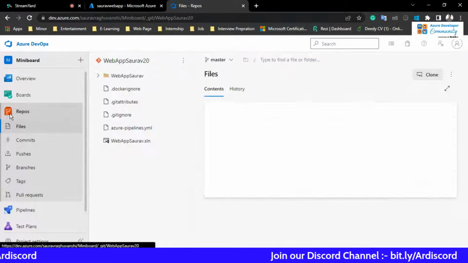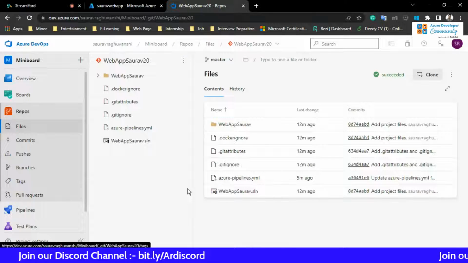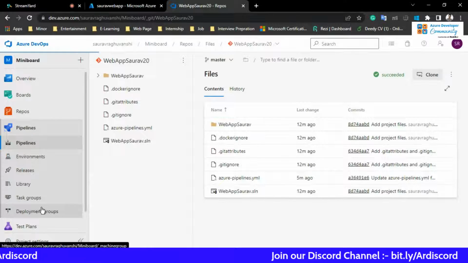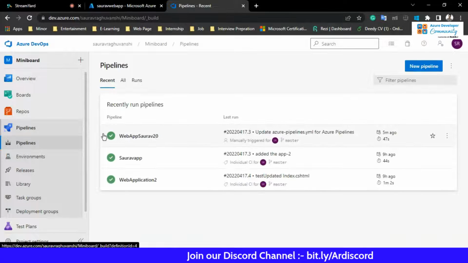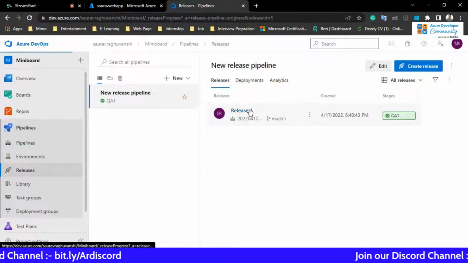Here is the Azure repository where the complete code of your application is going to be deployed. Your pipeline is also going to be deployed here only. So this is the complete thing about the repos. In the pipeline, we saw there are two types of pipeline. One is build, one is release. The build pipeline was here and the release pipeline is currently going on.